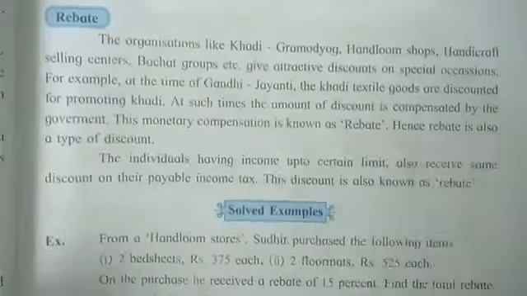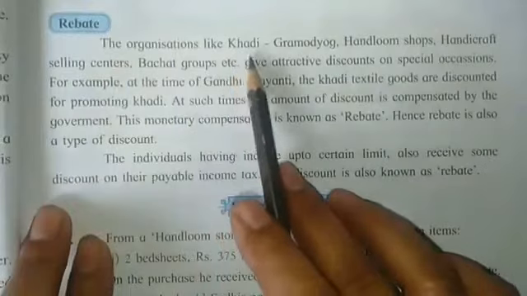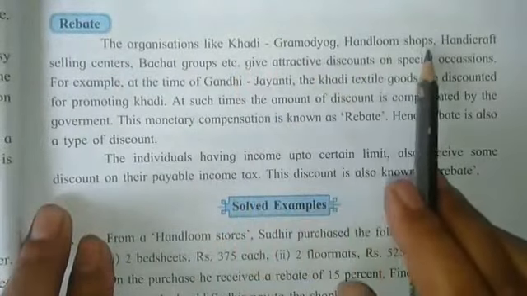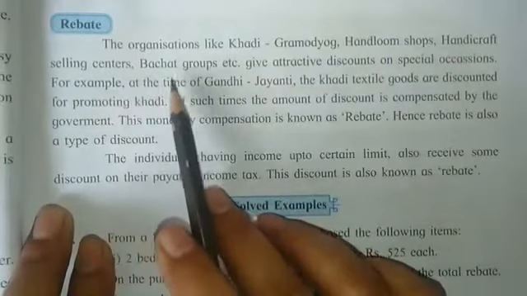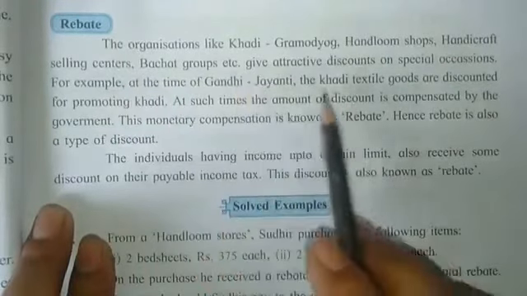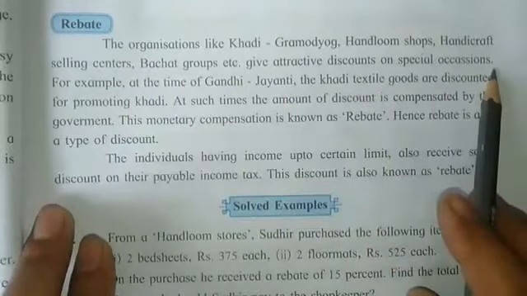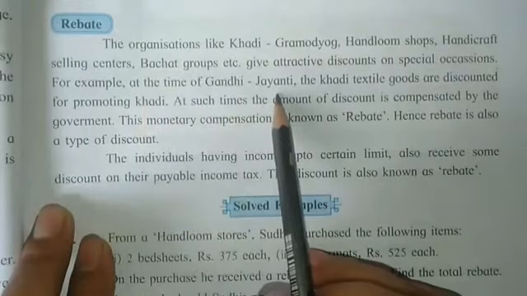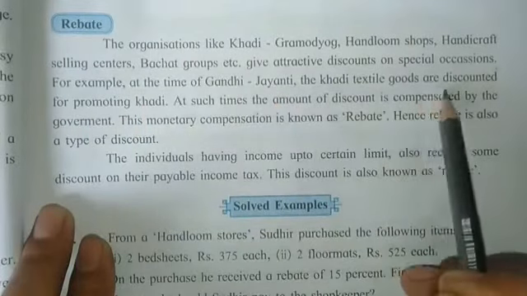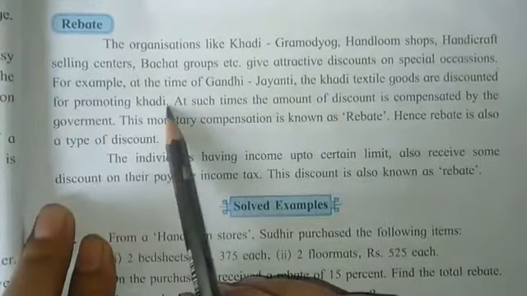Very simple. Now the next is rebate. Organizations like Khadi, Gramodyog, handloom shops, handicraft selling centers, bachat groups, etc. give attractive discounts on special occasions. For example, at the time of Gandhi Jayanti, the Khadi textile goods are discounted for promoting Khadi.